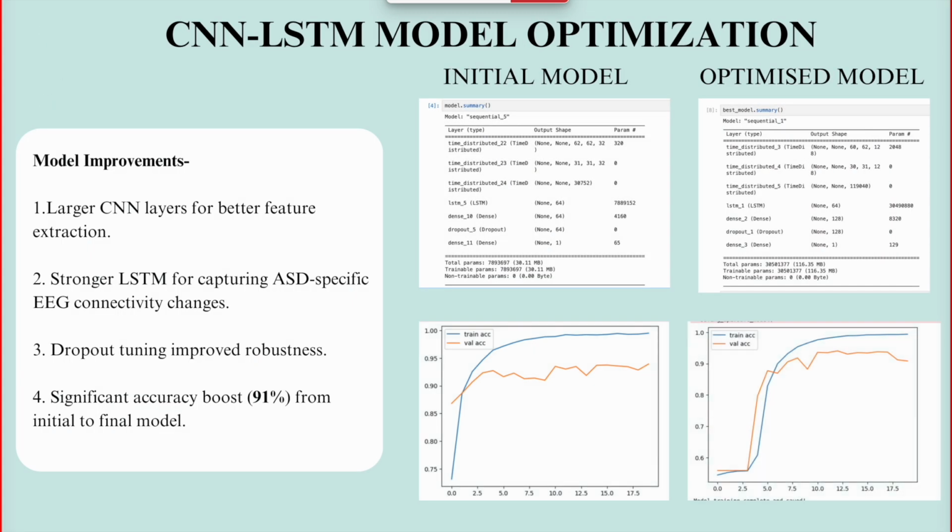Our initial model had decent performance, but we optimized it further for better accuracy. These improvements led to a boost in classification accuracy from the earlier values, giving us a final accuracy score of 91%. We'll further see the performance analysis in the next slide.